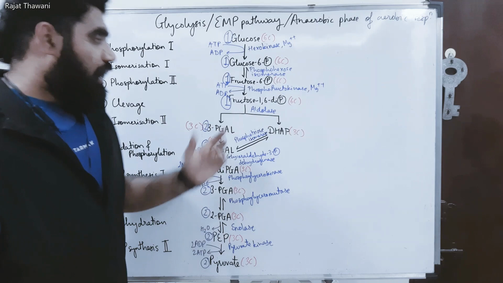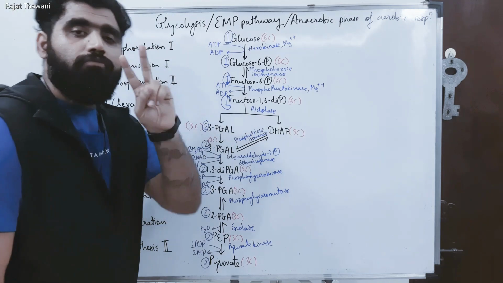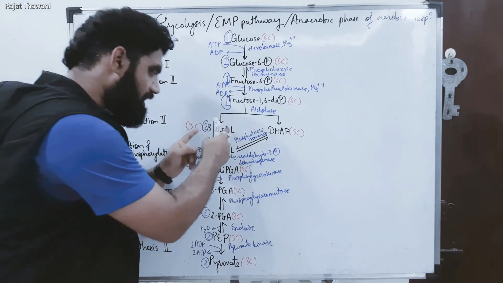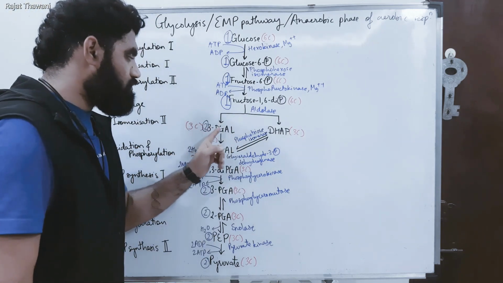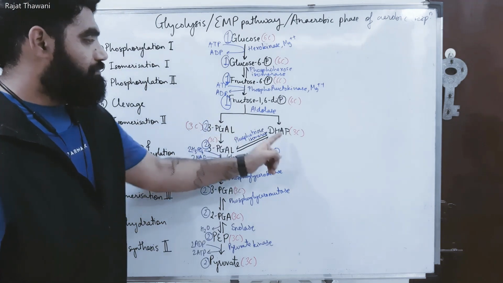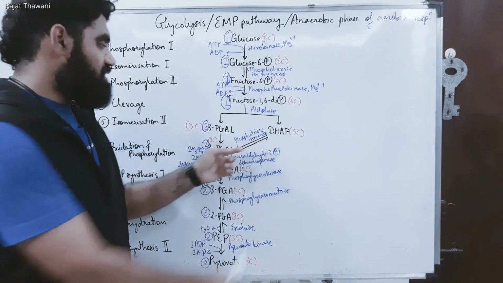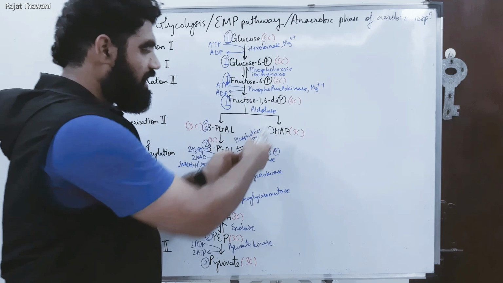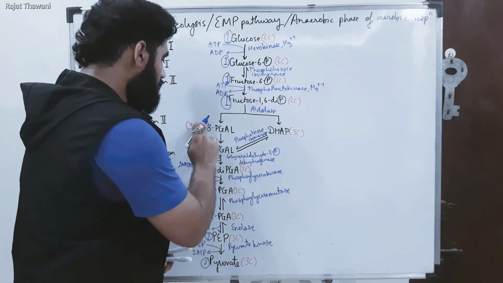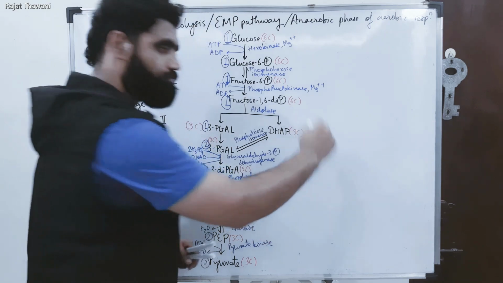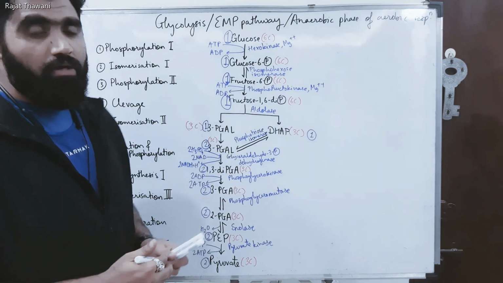However, aldolase results in the formation of two separate molecules: glyceraldehyde 3-phosphate, also called 3-phosphoglyceraldehyde, and DHAP. So that is 1 molecule of 3-PGL and 1 molecule of DHAP.